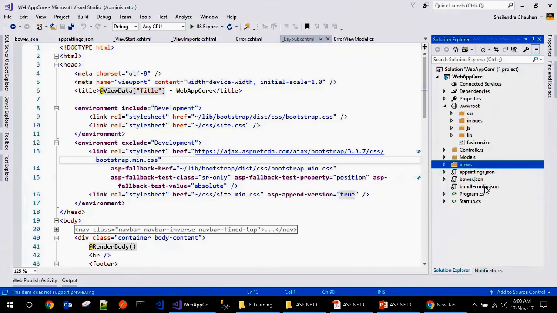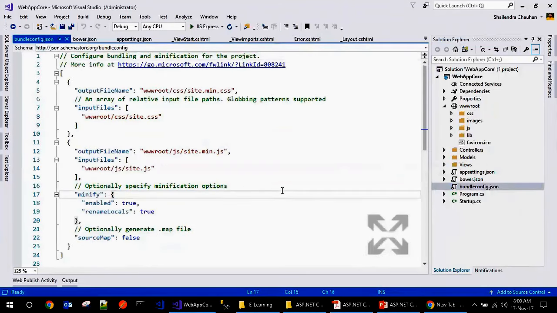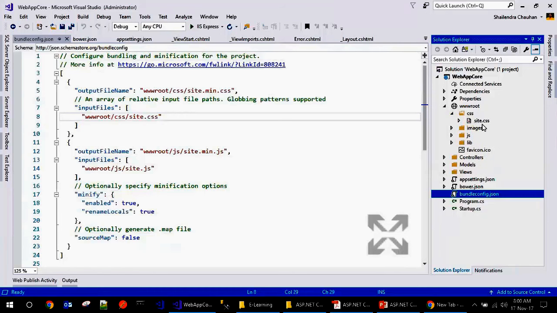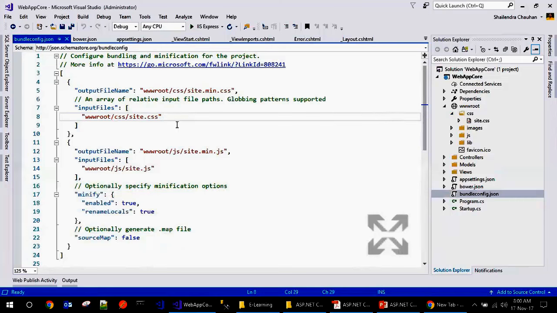And guys, here if you will see, we have the bundleconfig.json. If you are planning to create bundles for your CSS files and your JS files, we can define them here. So these are the input files. If you define your custom CSS, this is the custom CSS, site.css. You can define other custom CSS as well. Just put a comma and add the reference. When it publishes, the output for your CSS will be this one, site.min.css. The same way for the JS as well.